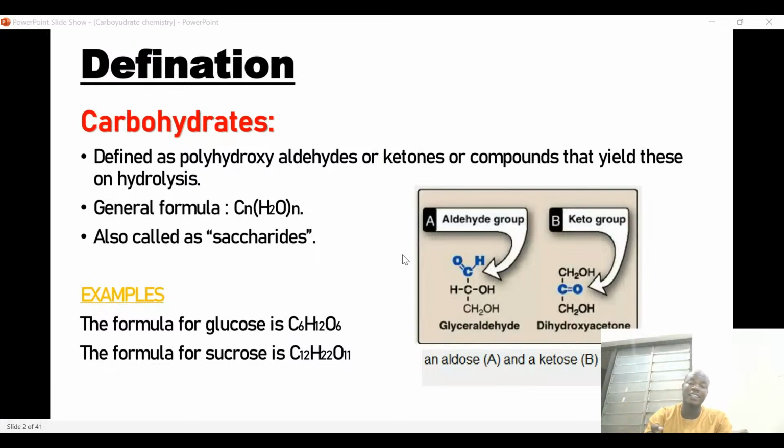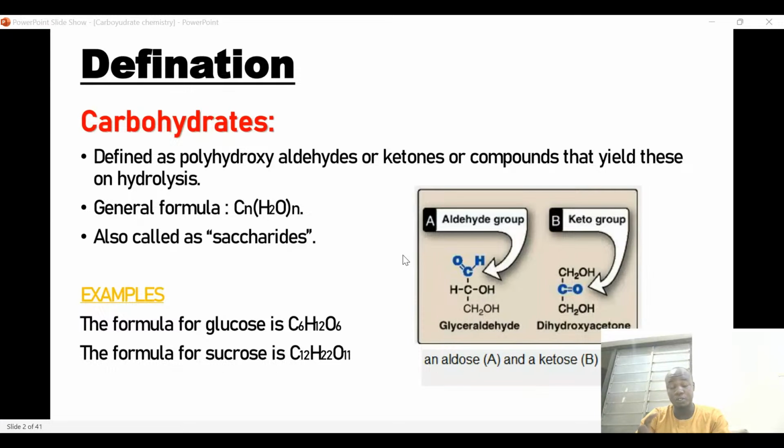So a carbohydrate is a fully hydroxyaldehyde or fully hydroxyketone. Even in the case of a ketone, you can see that there is a carbon to oxygen double bond with two OH groups. So that is a carbohydrate.